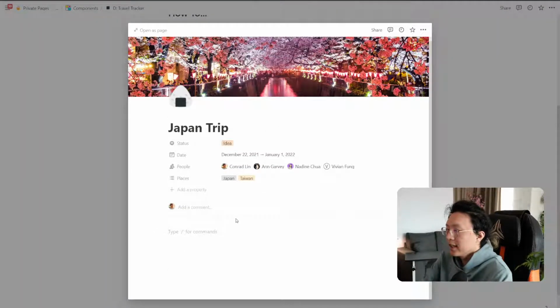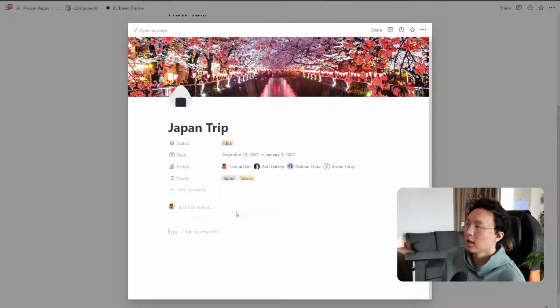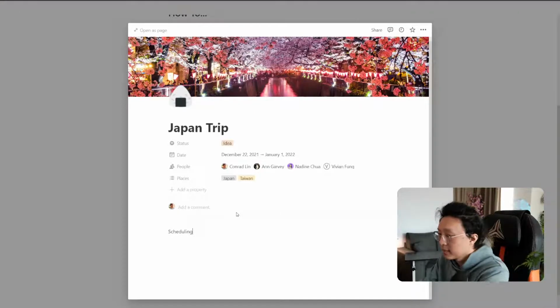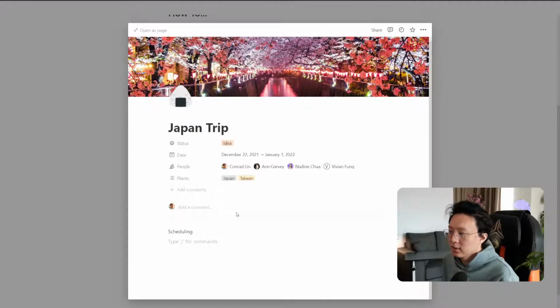So let's go ahead and start making a section. And here's where I'm going to talk a bit about when you should use a database, a table, or just plain text, and I'll explain why each is important in each of these different situations. So when I first get started, I want to have scheduling, which means, how are we going to get there? By plane, by car, by boat, whatever it might be. So these are the main things that we need to worry about in terms of major transportation.